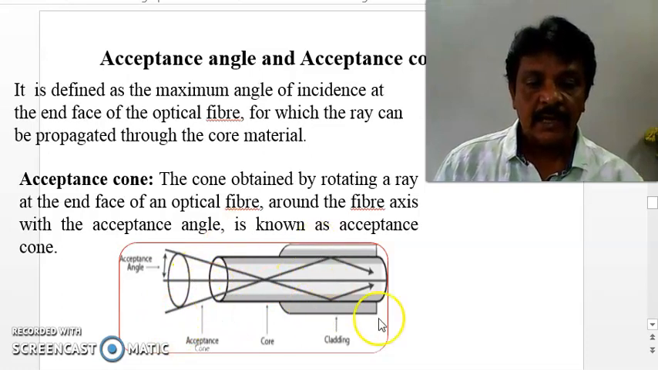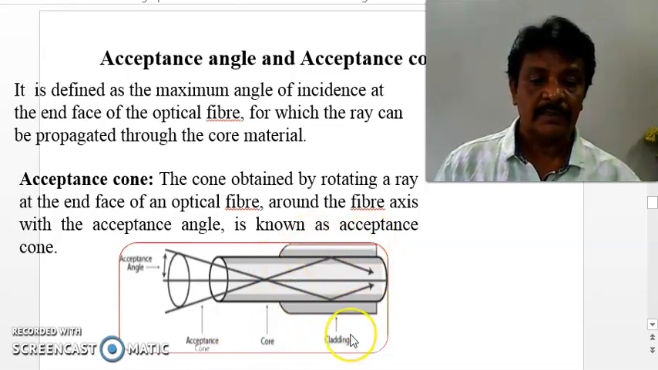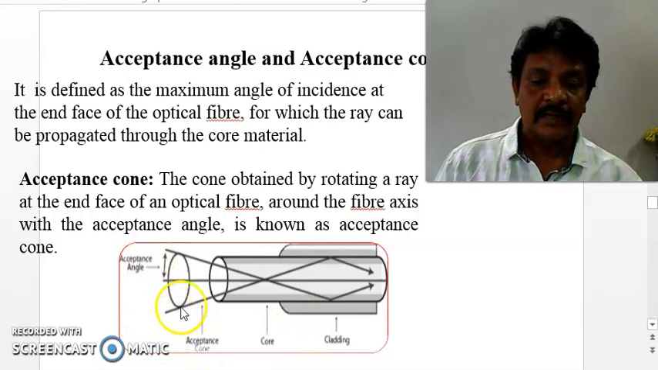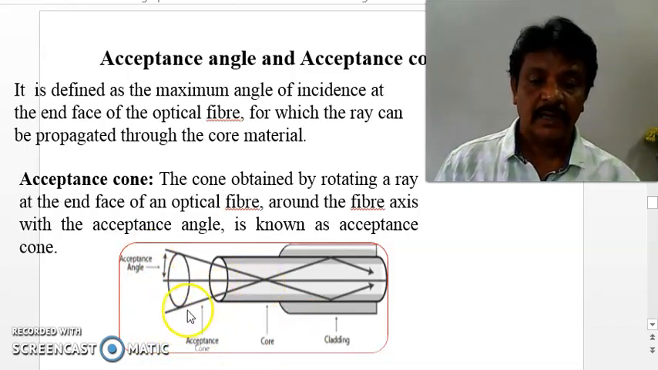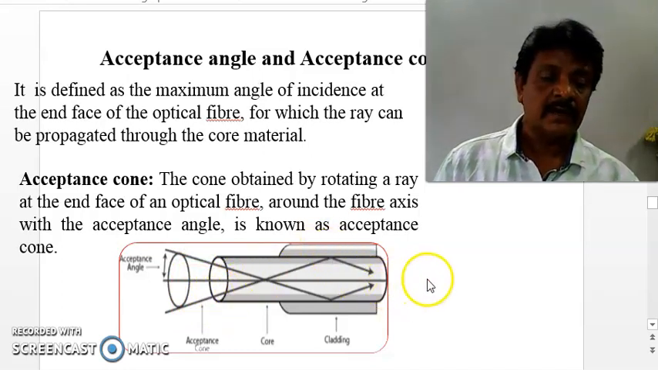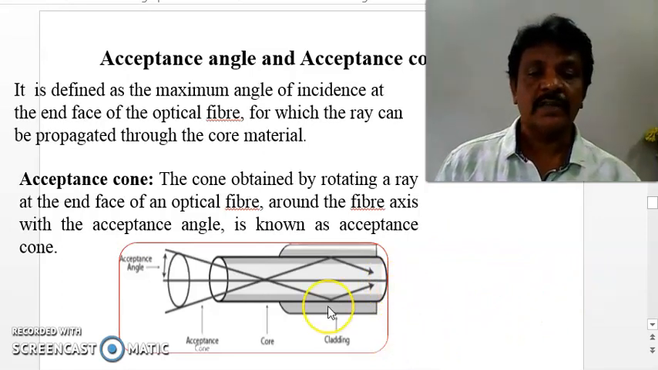Let us see here, we are showing the optical fiber core. This is the core, and this top layer is called the cladding. The light enters at the maximum angle of incidence at the face of the core, where the acceptance angle is made here. The light gets reflected like this, gets total internal reflection and is released at the other end. This is called an acceptance angle and acceptance cone.